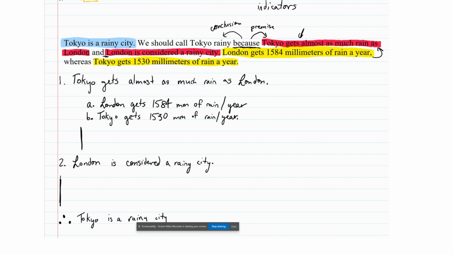Now, in the next video, we are going to consider what those hidden premises might be, and we're going to tighten up this argument.